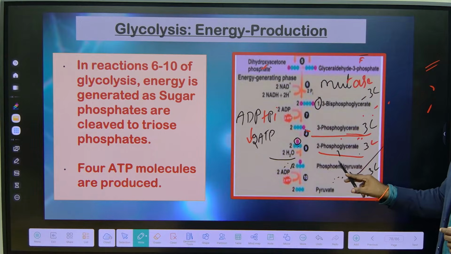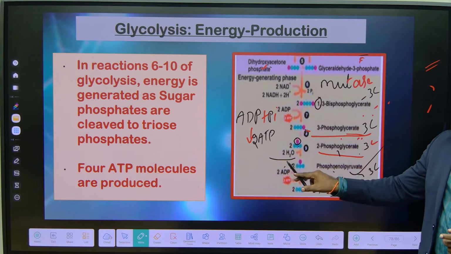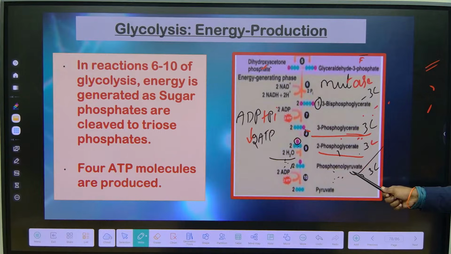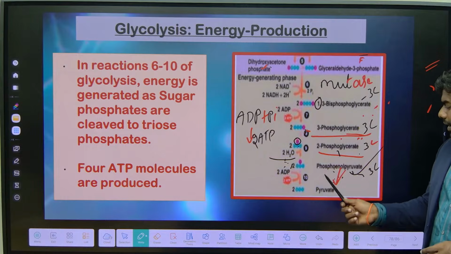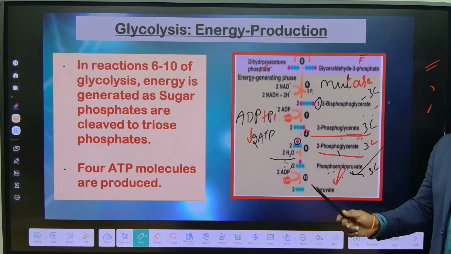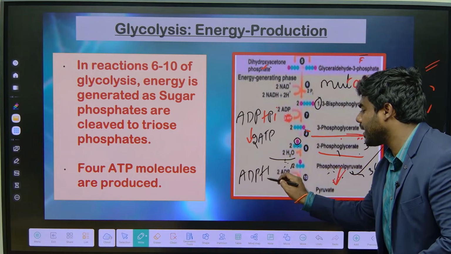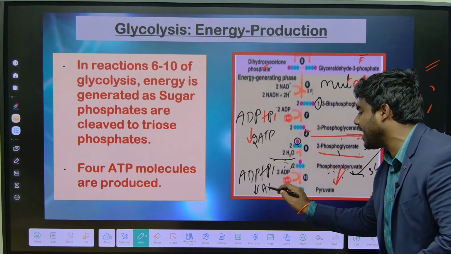DHAP converted into phosphoenol pyruvate, again one more water molecule will be released. And what is the final step? Phosphoenol pyruvate converted into pyruvate. What happened over there? Phosphoenol pyruvate just lost its phosphate. Then ADP combines with Pi, then there is another ATP.